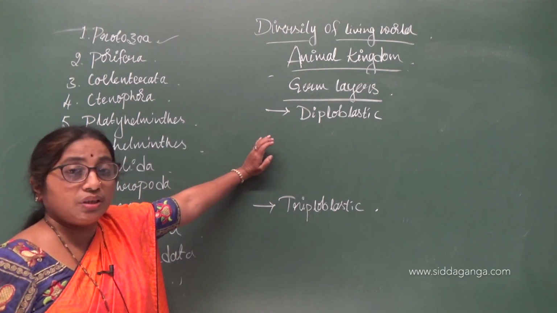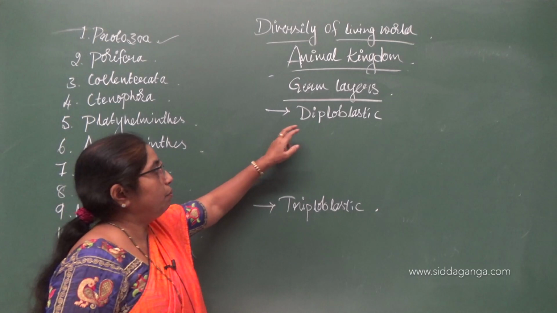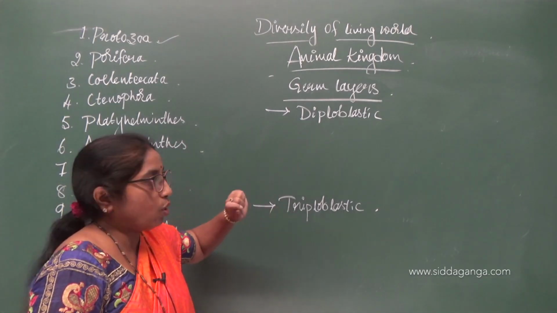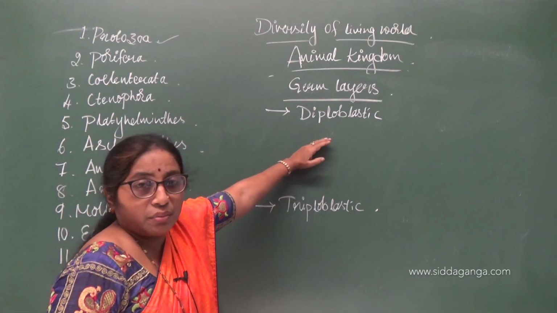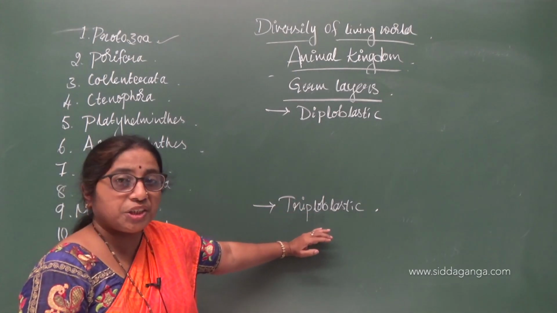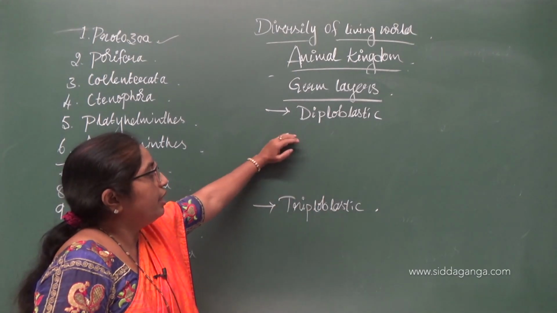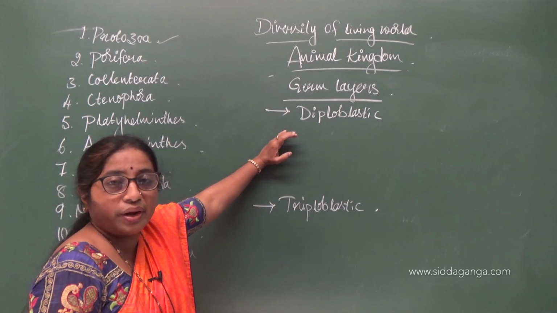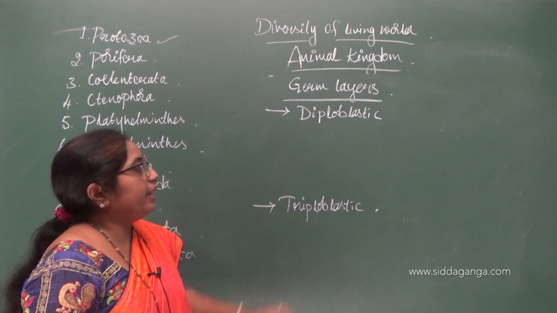Di refers to the word two, blast, that is body wall. Two layers in the body wall, three layers in the body wall. Triploblastic, three layers in the body wall. Diploblastic, two layers in the body wall.